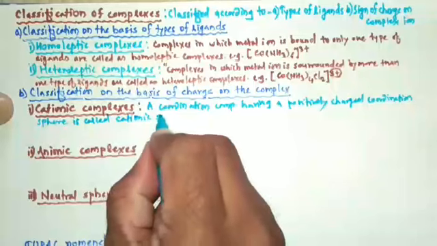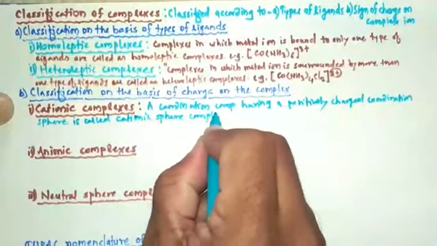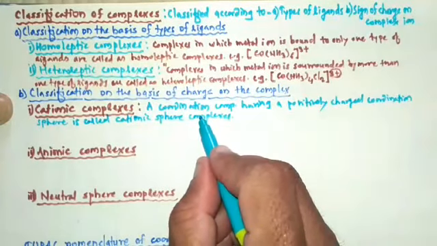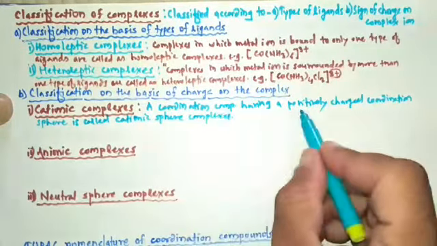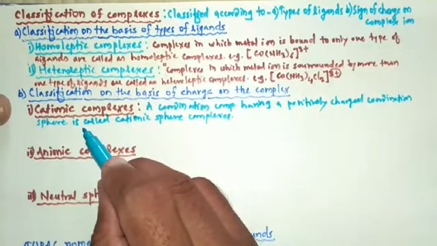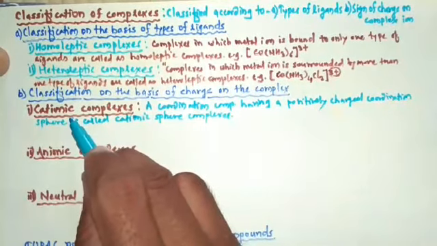Cationic complexes or cationic sphere complexes are nothing but the coordination compounds in which a positively charged coordination sphere is present.